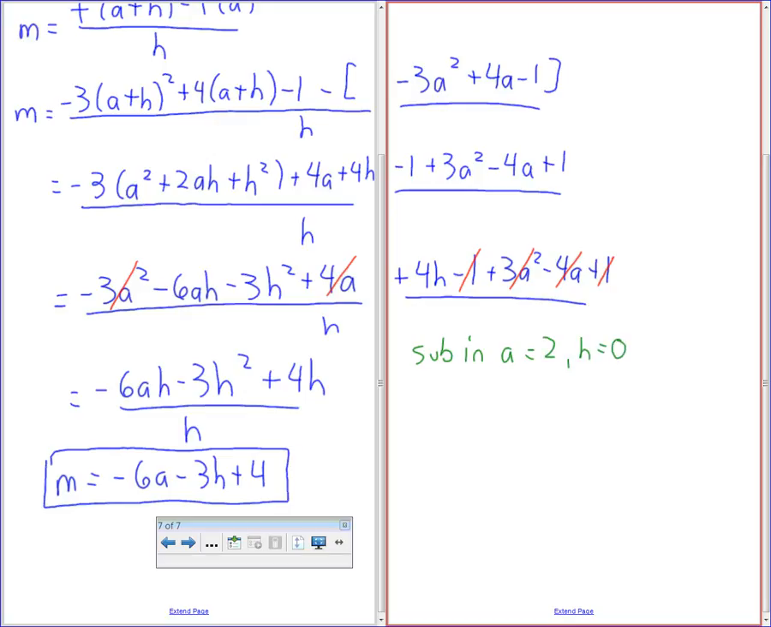This is going to be, again, a equals 2, your x coordinate. That's the x value you're subbing into. h is going to be the difference for that. So it's going to be m equals negative 6 times 2 minus 3 times 0 plus 4, m equals negative 8. Okay, that would be the slope.